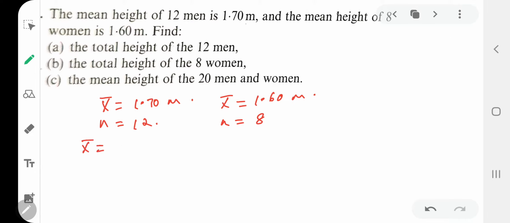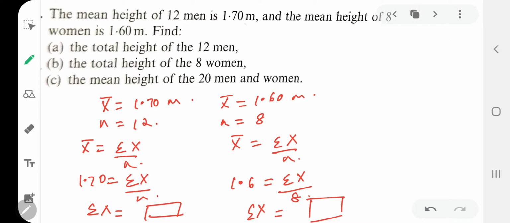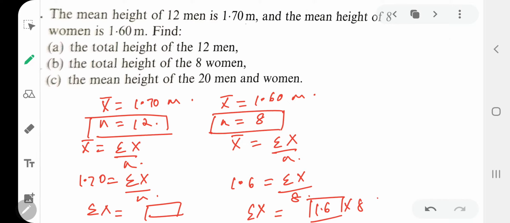So again my formula will be the same. You have to put in the values and you have to find the summation of height of all the men. And here also you have to go for the formula, put the values, and you will get the summation of all the women's height will be 1.6 into 8. Once you got that, you have to calculate the mean height of 20 men and women all together. That means 12 men and 8 women together you have to put it.